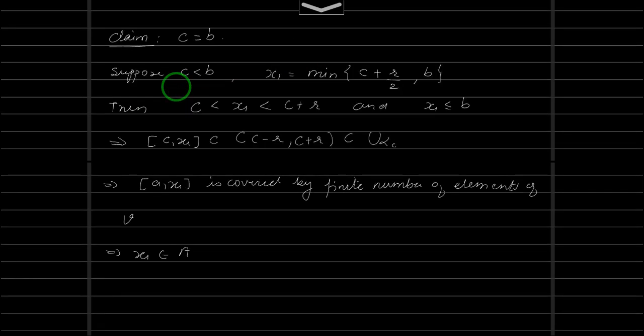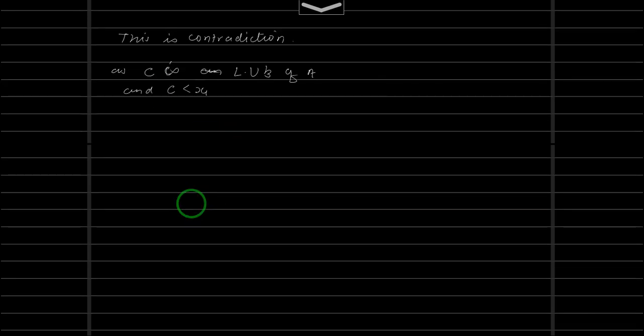This is a contradiction because C is the least upper bound of A, and C is less than x1. We have stated somewhere, yes, here, C is less than x1, and x1 is also in A. That's a contradiction.